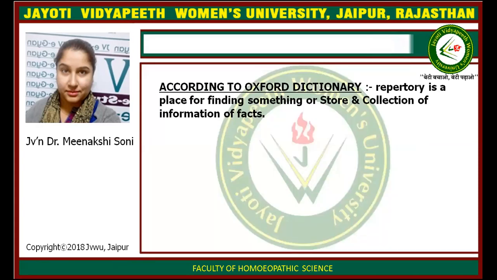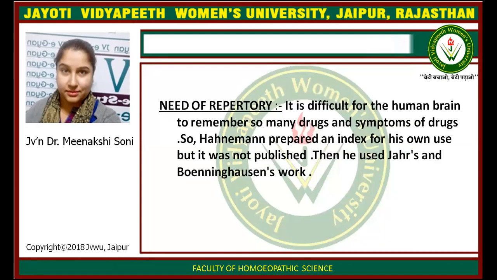According to the Oxford Dictionary, repertory is a place for finding out something, or a store and collection of information. Need of repertory: it is difficult for the human brain to remember so many drugs and symptoms of the drugs. So Hahnemann prepared an index for his own use, but it was not published at that time. Then he used Jahr and the Boenninghausen work.